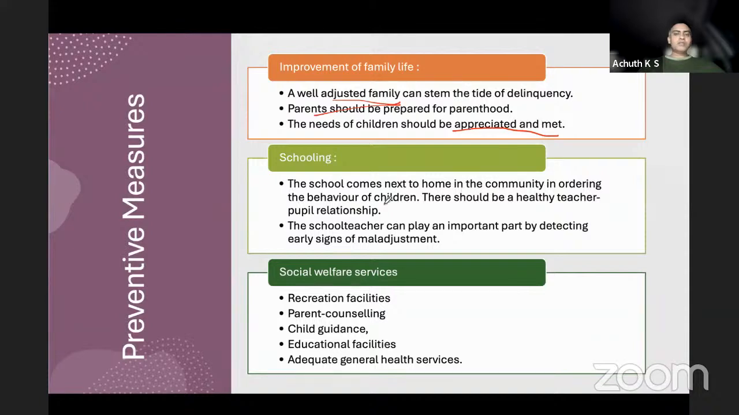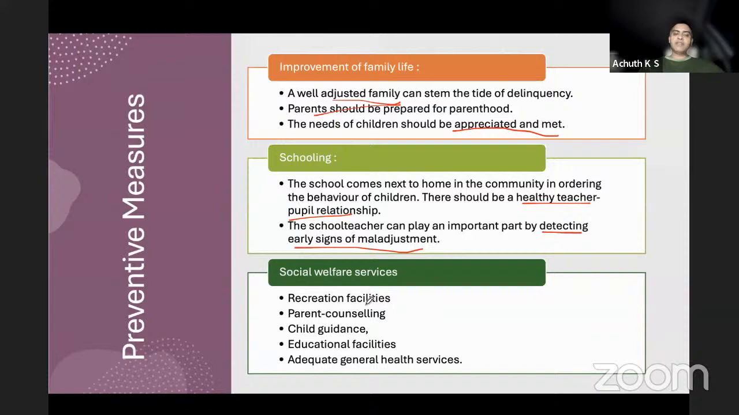School plays a very great role in modifying the behavior of children. There should be a healthy teacher-pupil relationship. A healthy student-teacher relationship plays a very great role. Teachers can identify maladjustment problems and early signs, and they can modify or treat them. If they cannot be modified by the teachers, it can be treated by medical personnel.